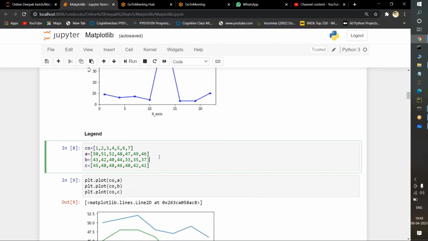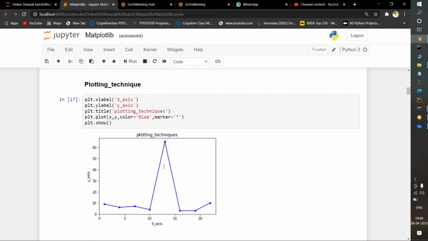Now this is the most important one: legend. What I am doing here is passing a legend keyword. I am passing values 1 2 3 4 5 6 7 inside a variable CO. Then I am passing another variable A, another variable B, and another variable C. So how many variables are there? 4 variables: CO is the first one, then A, B, and C. 4 values are there separately.